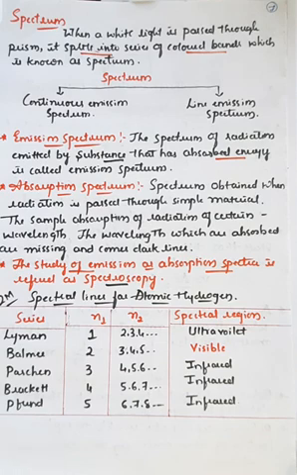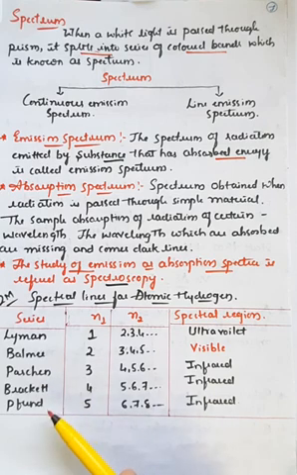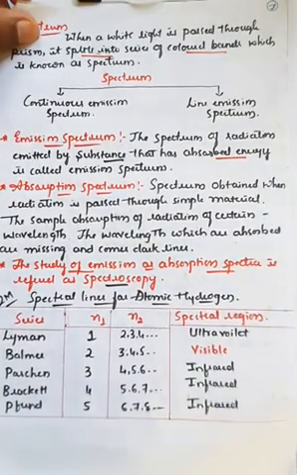We have also seen the spectral lines which are present in atomic hydrogen, the hydrogen atom. That is the different series: Lyman series, Balmer series, Paschen series, Brackett series as well as Pfund series. And we have seen in which spectral region these different series can be obtained. Remember, the Lyman series is obtained in the ultraviolet region, and the Balmer series is generally obtained in the visible region, and all the other three, Paschen series, Brackett series and Pfund series, are obtained in the infrared region, right? We have also seen the dual nature of light.